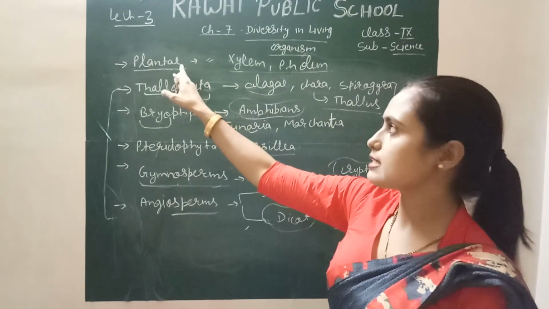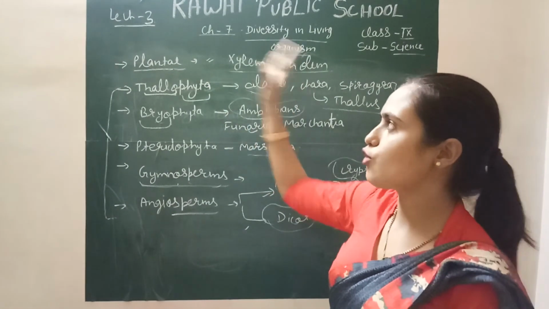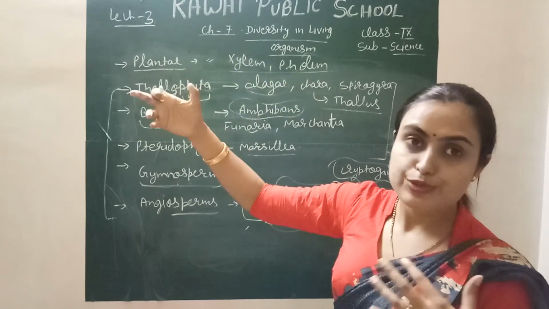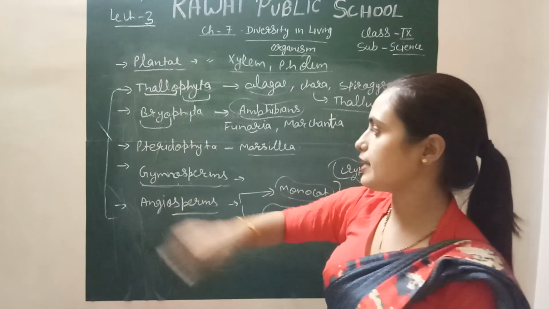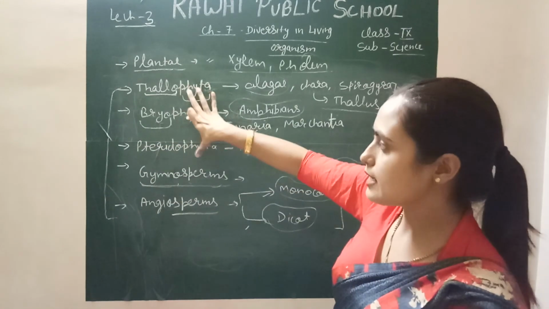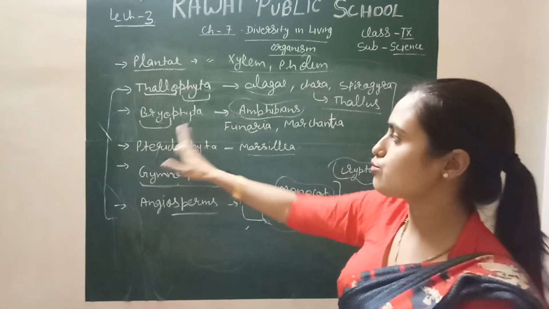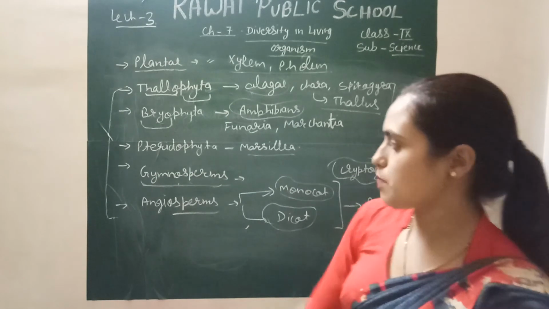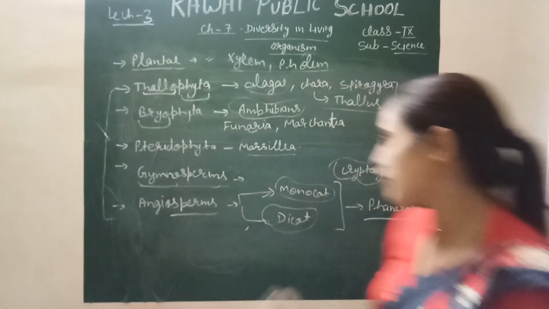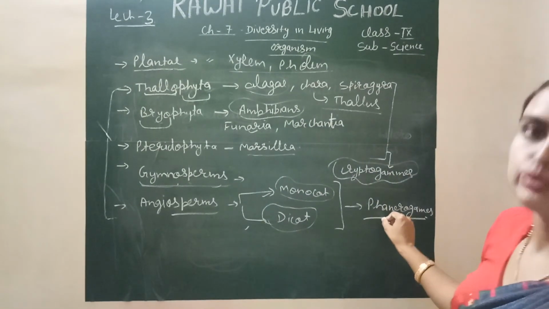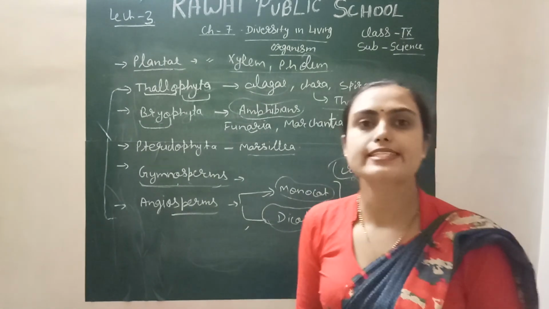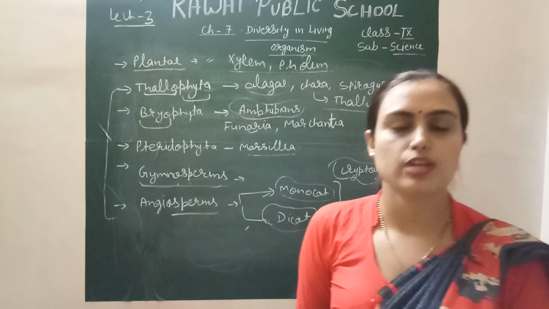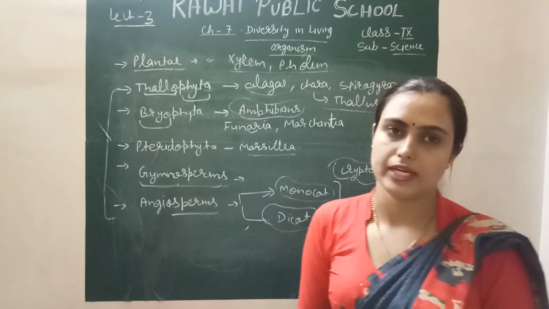Today we discussed the plant, xylem, phloem, non-motile, photosynthesis, and different classes: Thallophyta, Bryophyta, Pteridophyta, Gymnosperm and Angiosperm. These three are cryptogames because they do not produce seeds, and Gymnosperms and Angiosperms are phanerogames because they produce seeds, right? This is all about our class on Plantae. In the next lecture we will discuss the Animalia. Thank you.